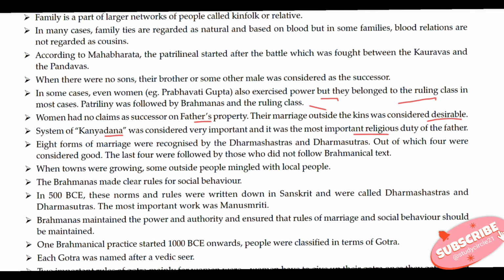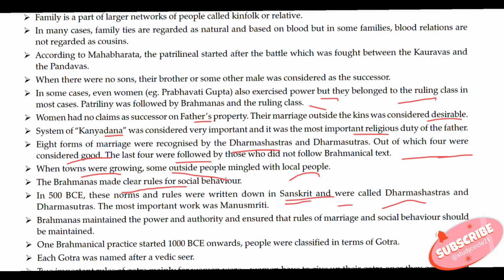Eight forms of marriage were recognized by the Dharma Shastras or Dharma Sutras, out of which 4 were considered good. The last 4 were followed by those who did not follow Brahminical texts. When towns were growing, some outside people mingled with local people. The Brahmanas made clear rules for social behavior. In 500 BC, these norms and rules were written down in Sanskrit and were called Dharma Shastras and Dharma Sutras. The most important work was Manusmriti.